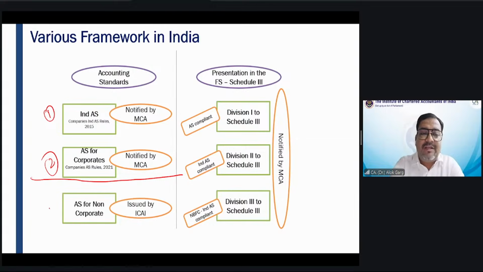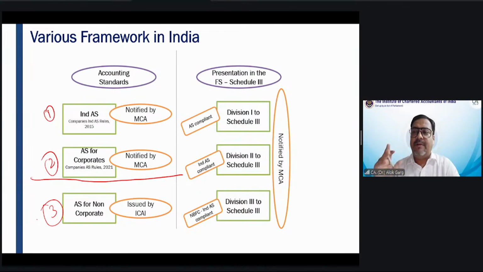And the last one is for non-corporate. Who is non-corporate? For example, proprietorship, partnership, Hindu undivided family, association of persons, body of individuals, right? So NGO, NPO. These are non-corporate entities where the name does not end with private limited or limited. Friends, here we are only talking about companies.